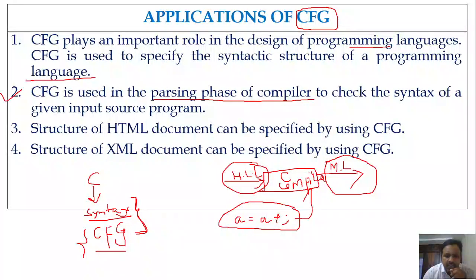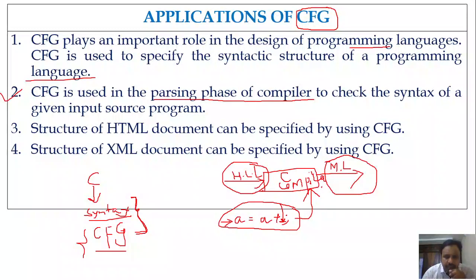This is the instruction which I have written in the source program. The moment I give this source program as input to the compiler, it is going to flash an error like identifier missing in statement in main. That means the compiler is going to flash an error saying that an identifier is missing in such and such statement in function main. If you observe the syntax here, there is an expected identifier which we have missed. So a is equal to a plus semicolon: after plus there must be an identifier, which we have not specified.